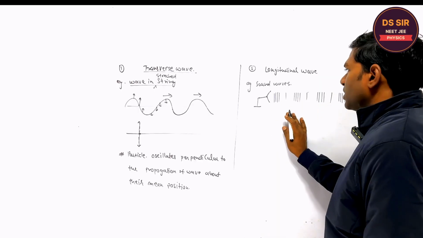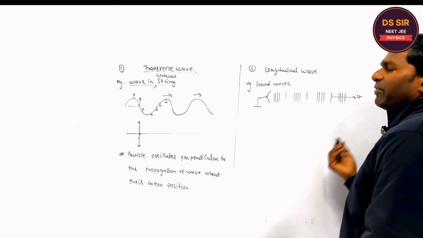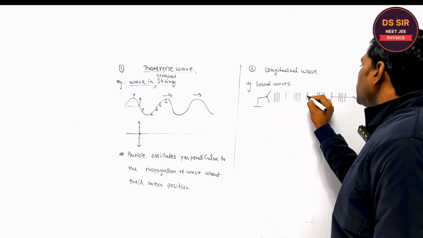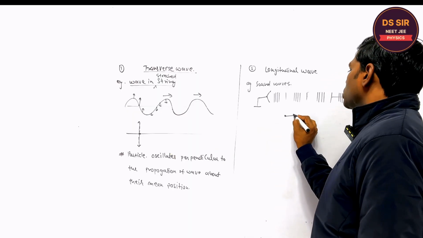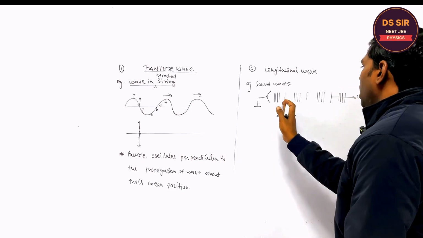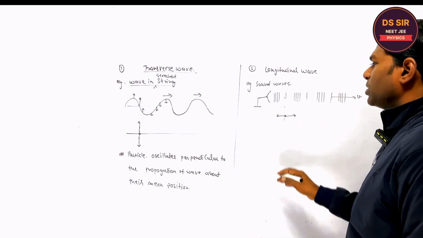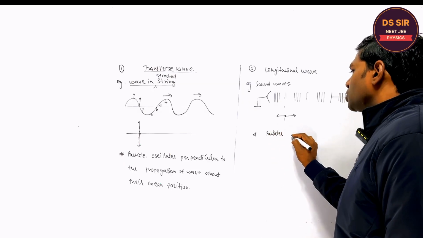Suppose this is the speed of the wave from left to right. If you consider any particle of the medium, it oscillates about its mean position to and fro along the direction of the propagation.